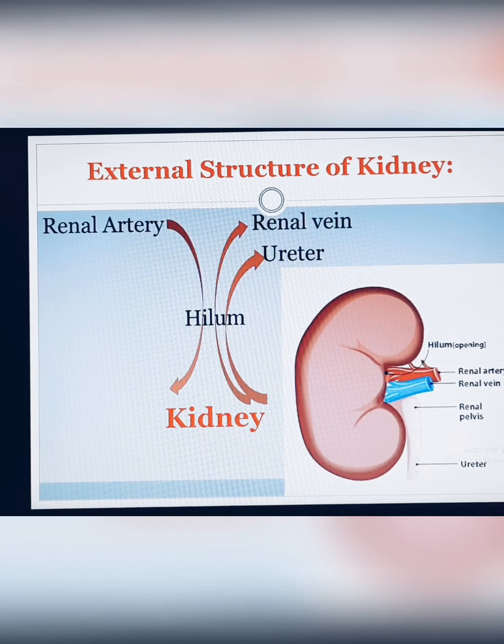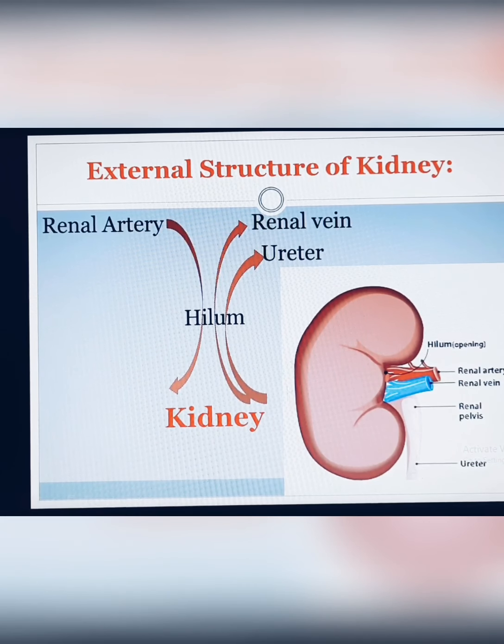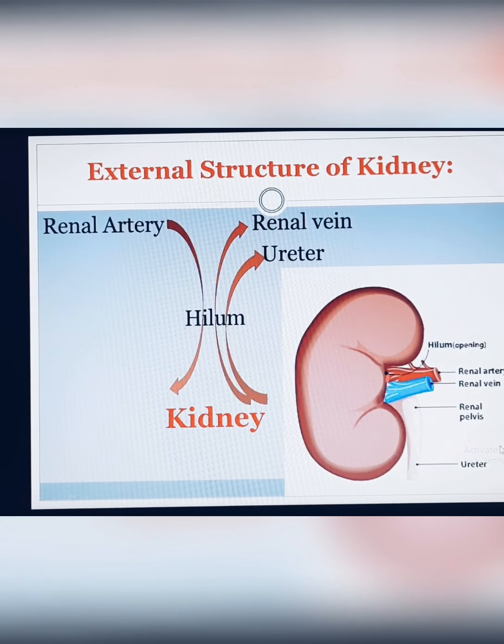So what is the concave and convex shape? We already told you that the outer surface of the kidney is convex, and the inner side is concave. On the concave portion, there is a point where the ureter and renal vein come out from the kidney.